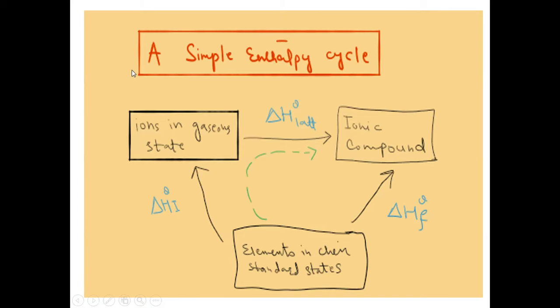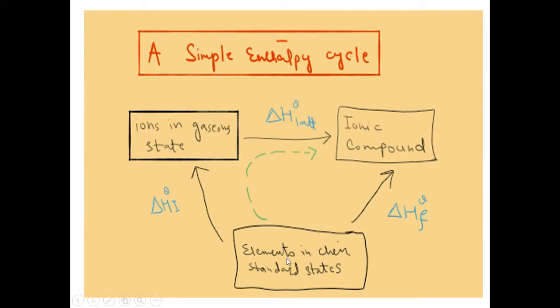Those ions will react together to form an ionic compound, and this enthalpy change is named lattice enthalpy. In the third corner, at the bottom of the diagram, it is written elements in their standard states.